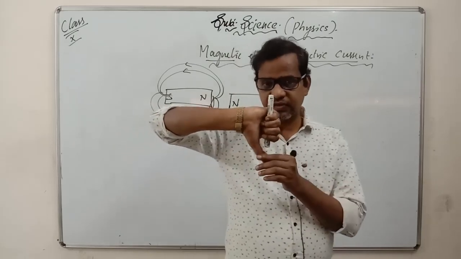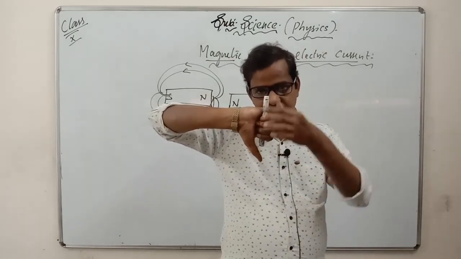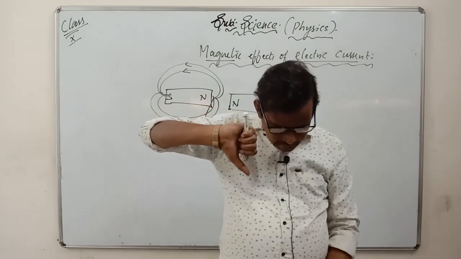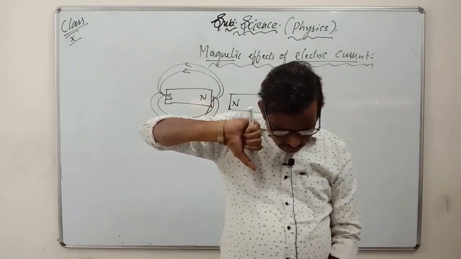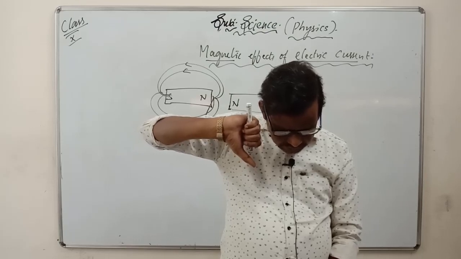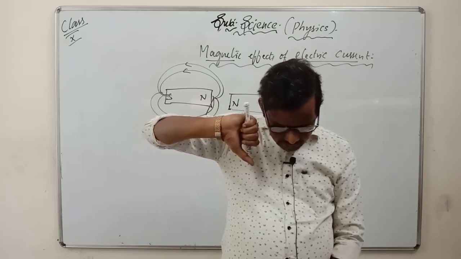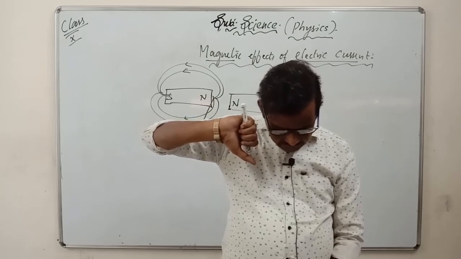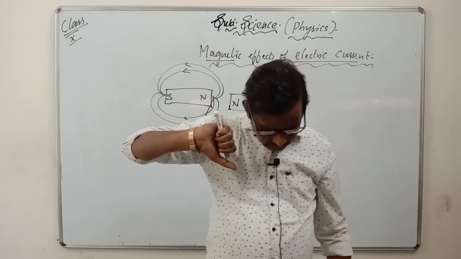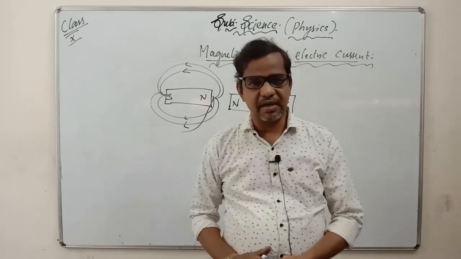So the direction of the current is flowing from here, and then your fingers will wrap around the conductor in the direction of the field lines of the magnetic field, as shown in figure 13.7. This is known as the right hand thumb rule. Simple, it is a very easy thing.